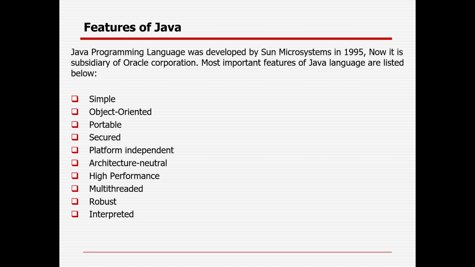That is the reason, in case you want to install Java, you need to go to the Oracle site. You need to create your own account. Then you can install it, right? So nowadays I think Java 19 version is available. The most important features of the Java language are: simple, object-oriented, portable, secured, platform-independent, architecture-neutral, high-performance, multi-threaded, robust, and interpreted.